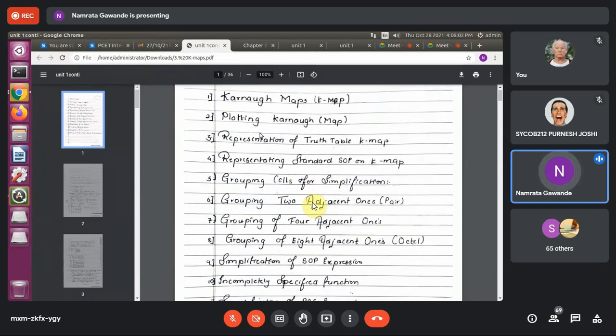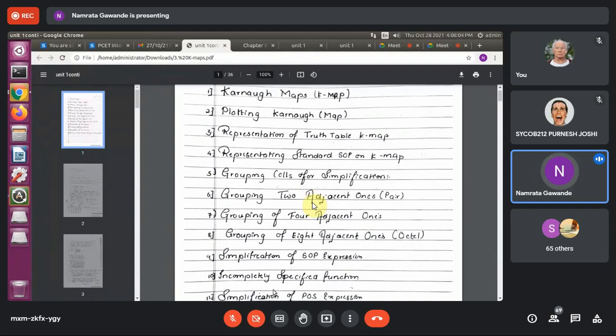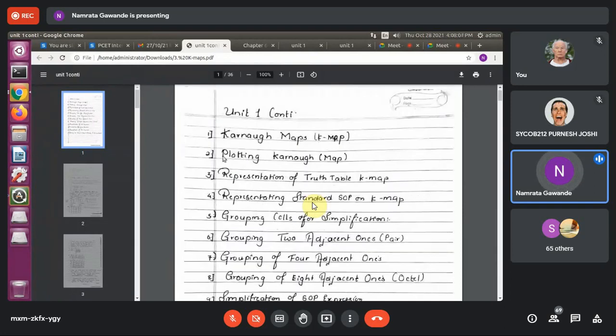So this we'll see later. These are simply the subtopics given. We'll first see what is K-map and how to plot the K-map.